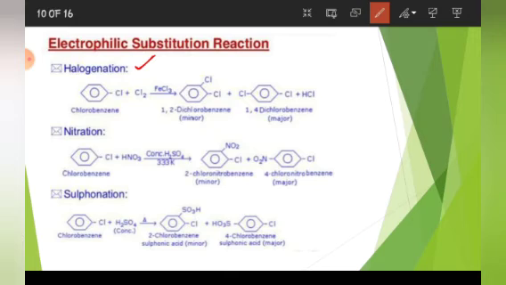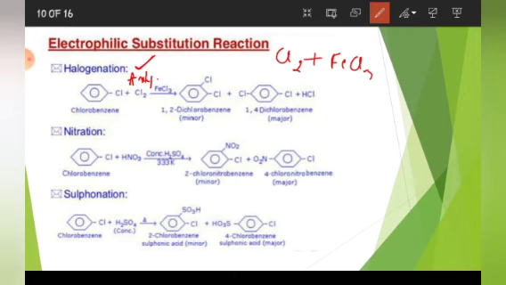Here we have taken chlorobenzene plus Cl2, FeCl3, anhydrous FeCl3 you have to take. Now what is the role of this anhydrous FeCl3? It will act as a Lewis acid and generate the electrophile. Fine. You must know that FeCl3 has empty orbitals. So what will it do? It will combine with Cl2.